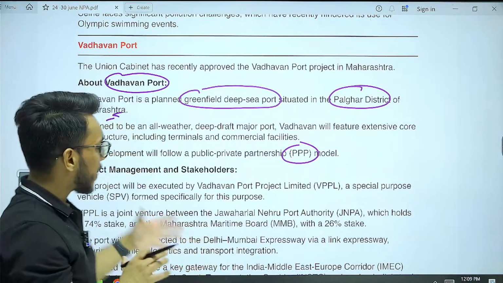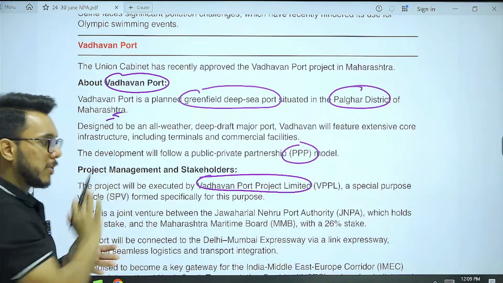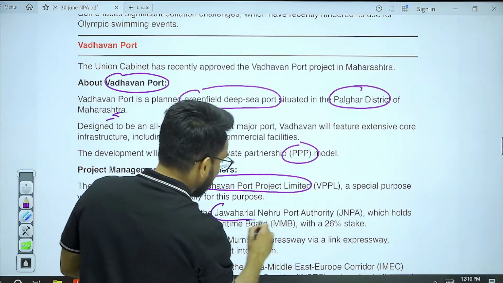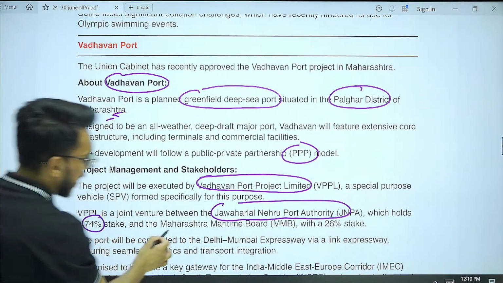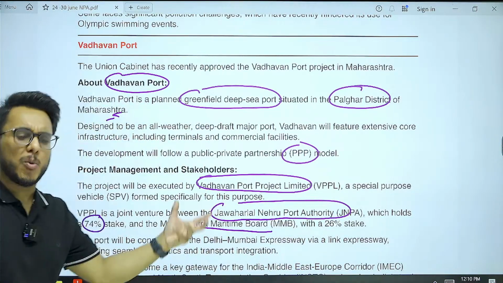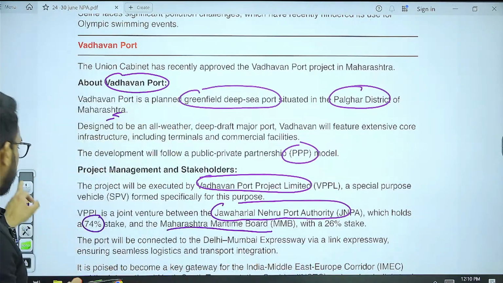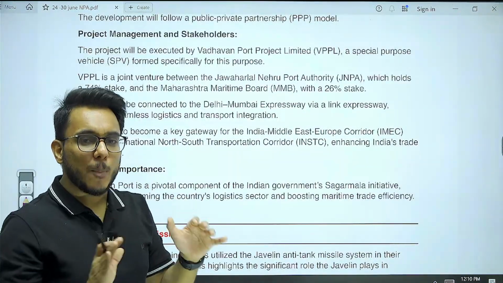So a special body, Vadhavan Port Project Limited, has been created, and in this body there are two stakeholders: the Jawaharlal Nehru Port Authority, which has 74% stake, and the Maharashtra Maritime Board. How much percentage stake each has is not that important for your examination. This port will also be integrated with the Delhi-Mumbai Expressway.